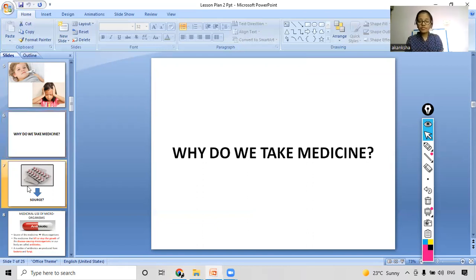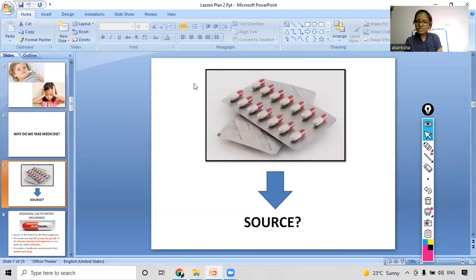Moving to the next slide, here you can see some medicines. So where do you think we are getting these medicines from? As you all know, medicines are important for curing the disease, but where are we getting them from? Any answers from your side?